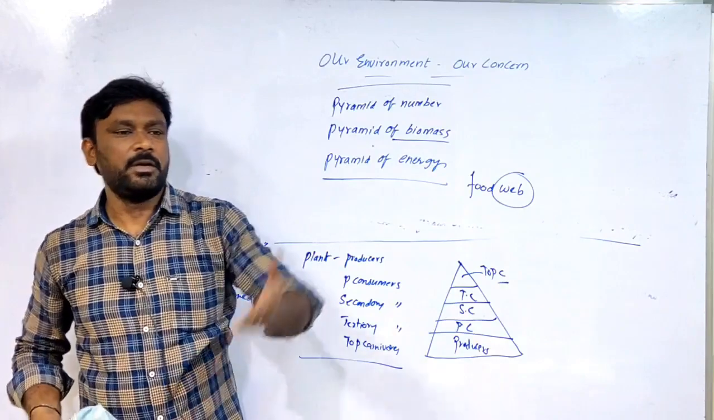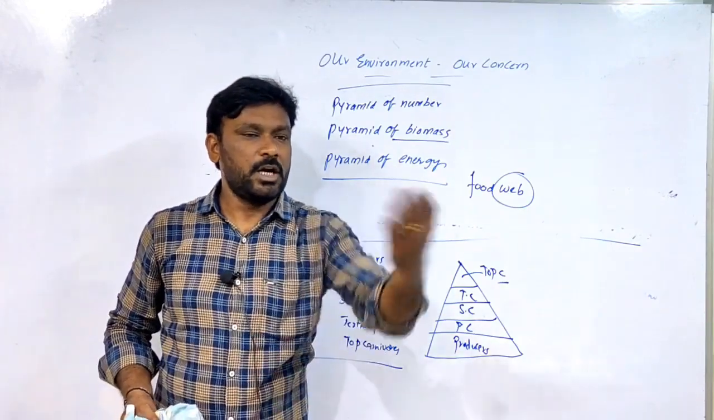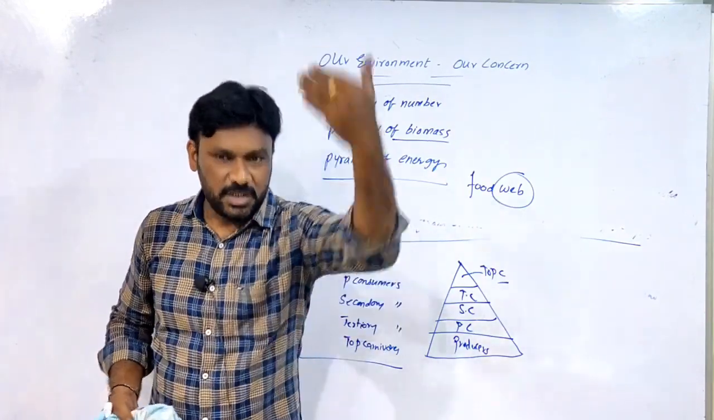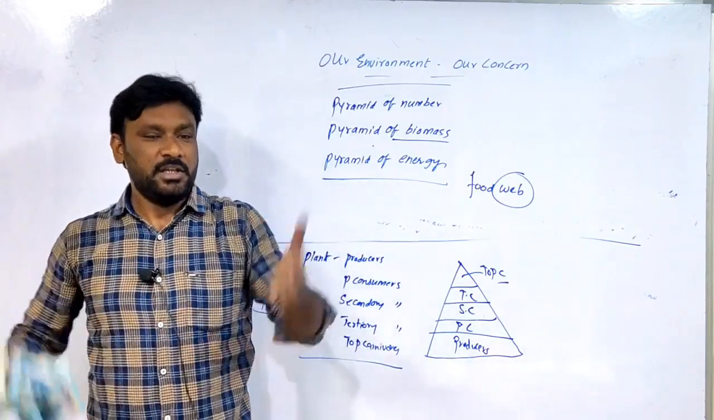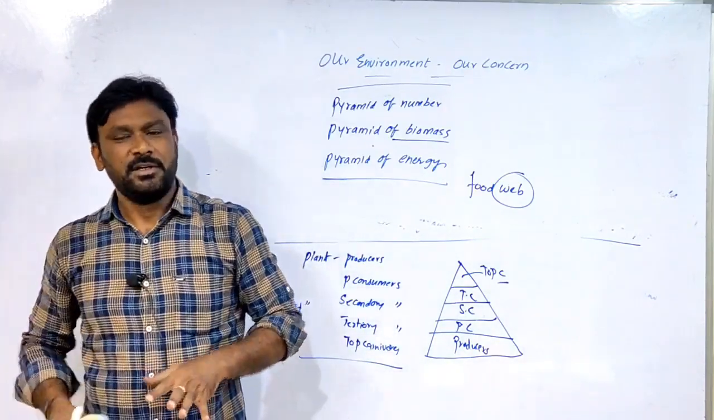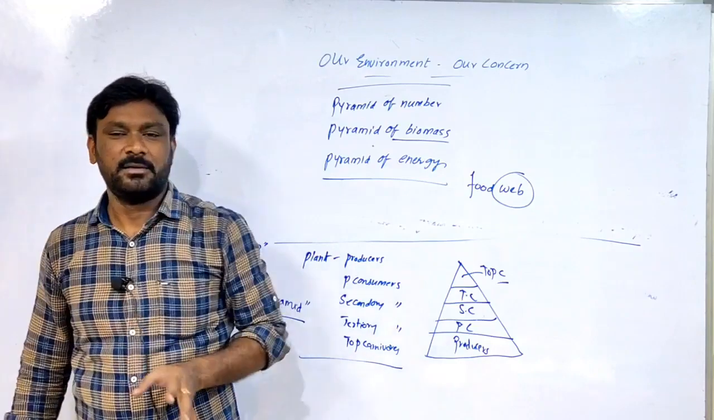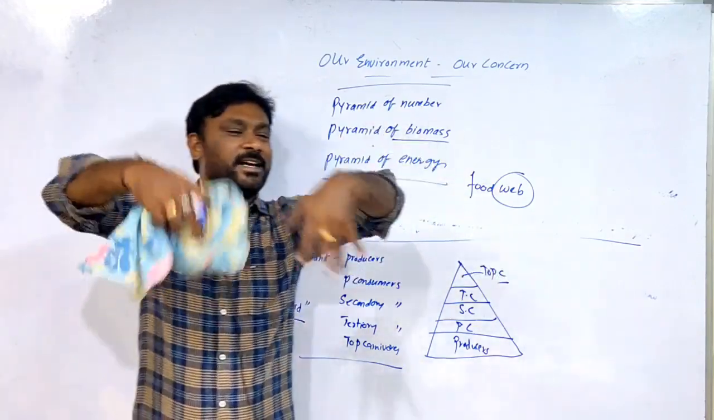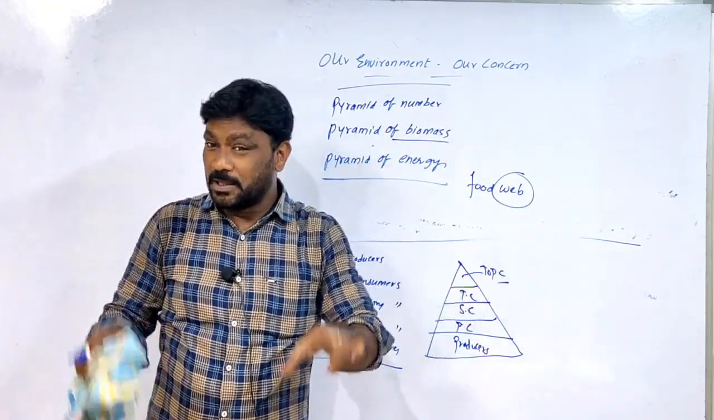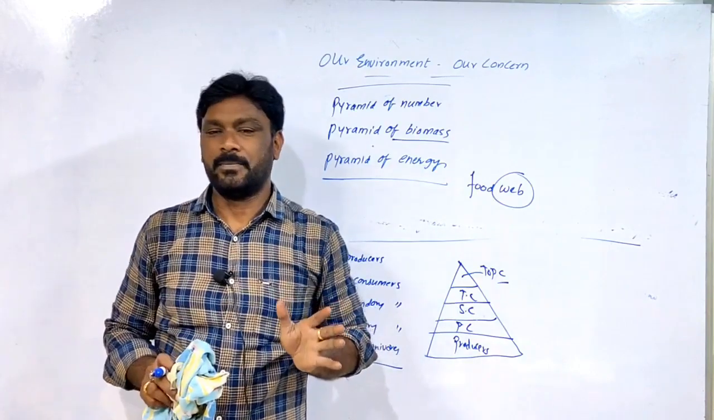If it is available, I will eat you. If you are not available, I will eat her. If she is not available, I will eat this girl. If not, I will eat that. If not, I will eat all at a time, depending upon the availability of food.